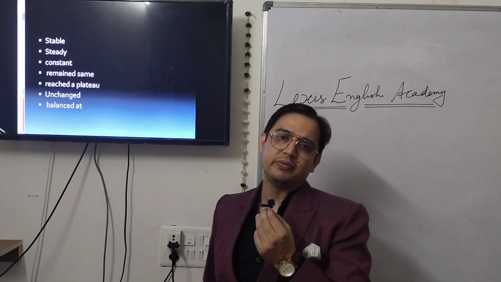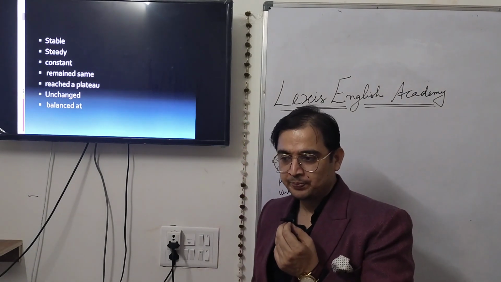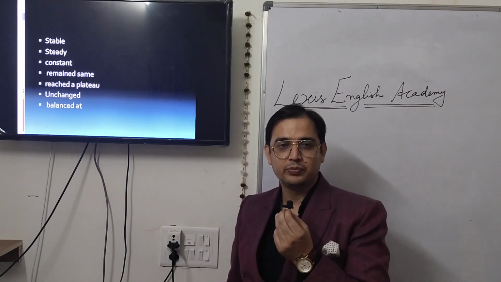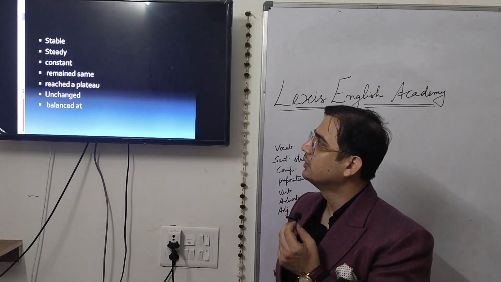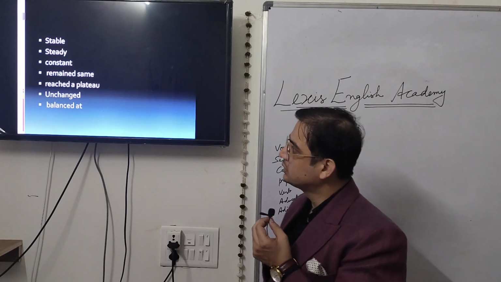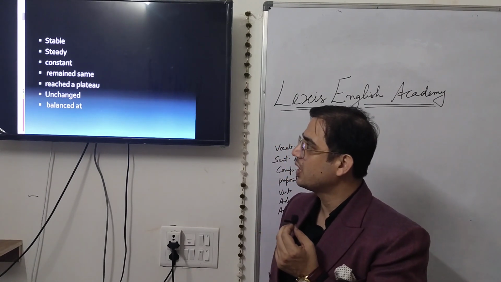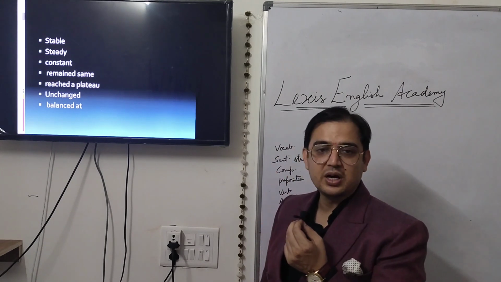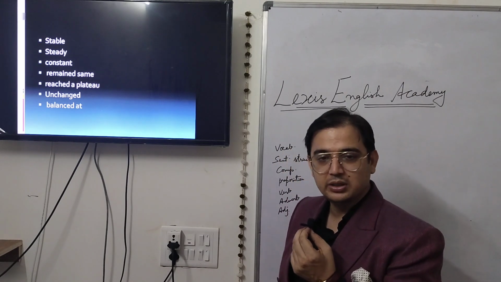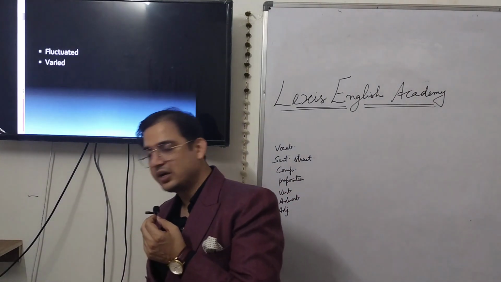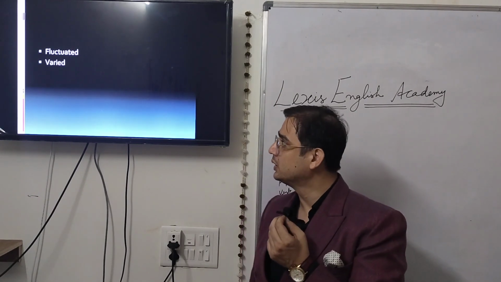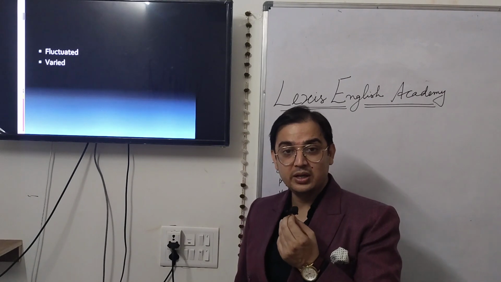If we move further, whenever there is stagnancy in the data, when the sales of car is the same, you can use certain vocabulary. The sales of car remained stable, remained steady, remained constant, remained the same, reached a plateau, remained unchanged, remained balanced at. You have to mention the figure. So this way you can use a variety of vocabulary. Again, if there is a lot of fluctuation, the sales of cars fluctuated, the sales of car varied.